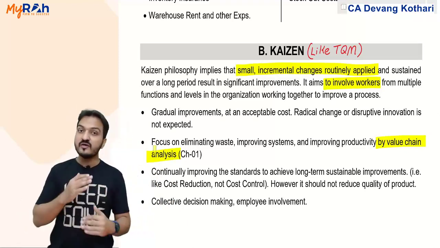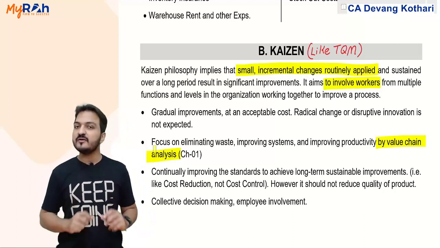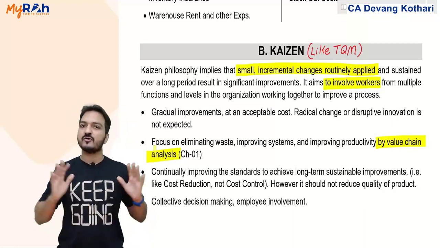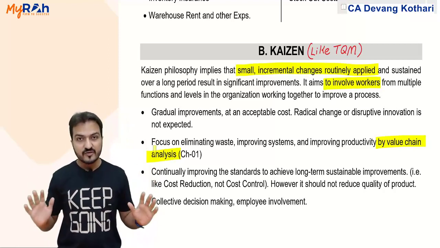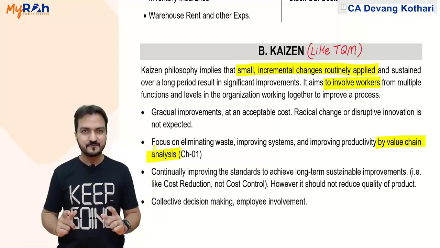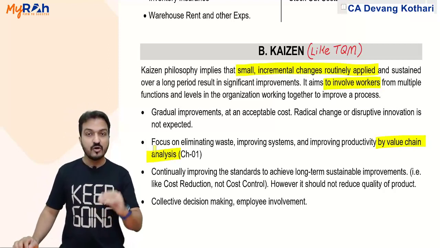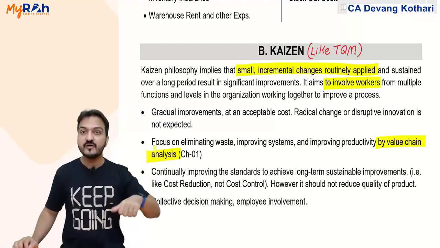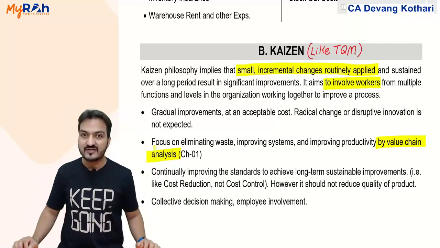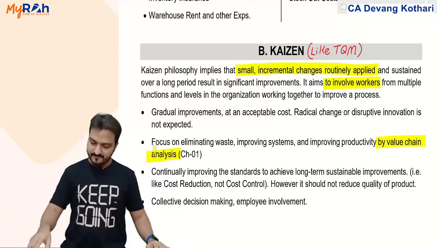Because when you give your answer in the exam, you need to show the examiner that you have lots of knowledge. You have the knowledge of Chapter 1, so bring that over here and show the examiner that you know value chain analysis also. Further,